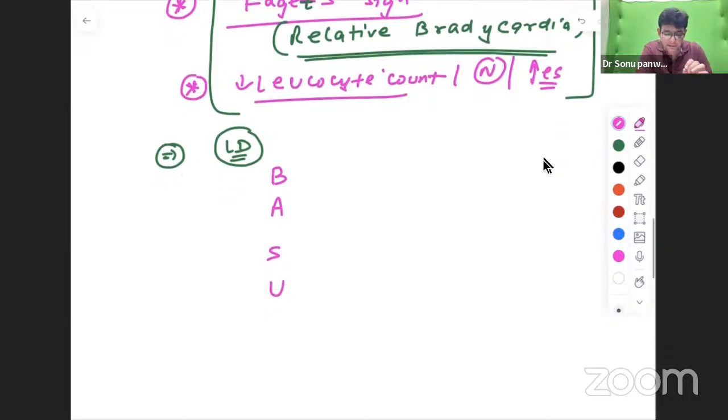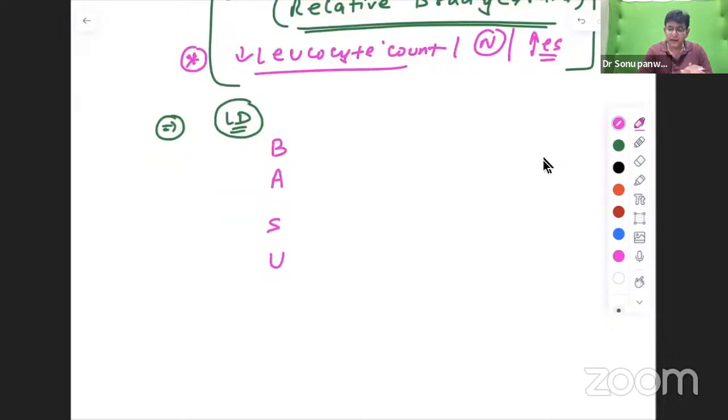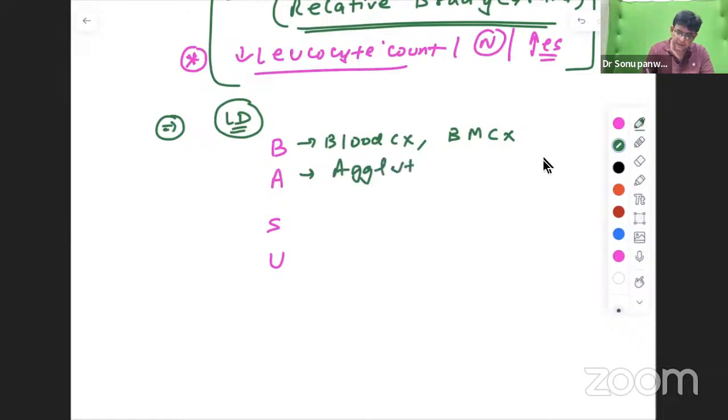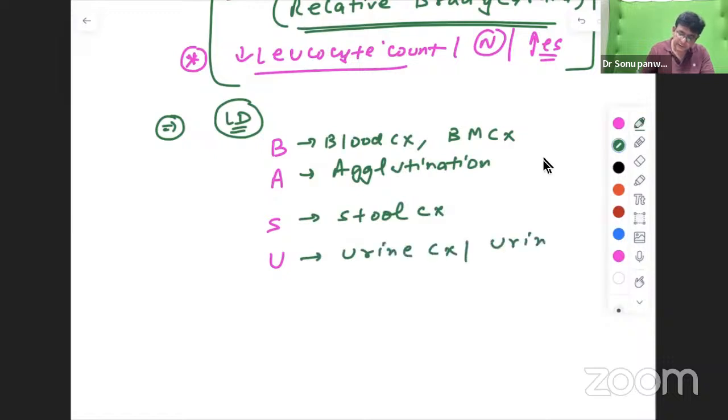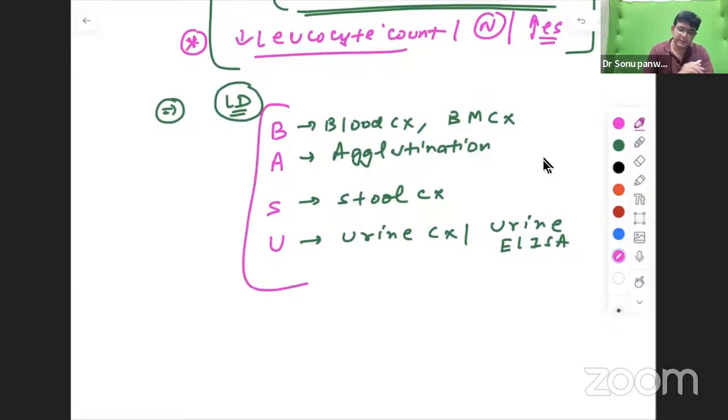B is blood culture, also bone marrow culture. A is agglutination. S is stool culture. And U is urine culture or urine ELISA. That is the lab diagnosis.